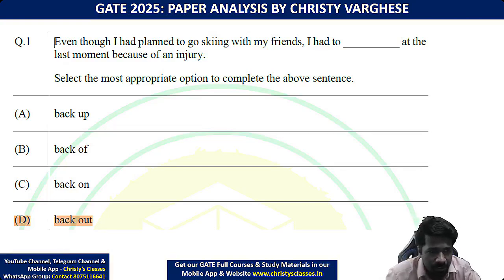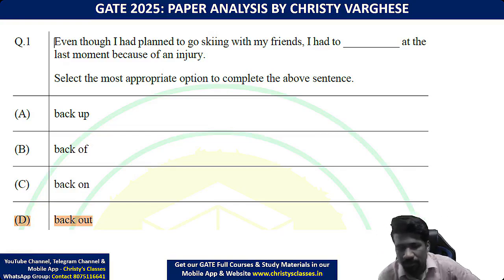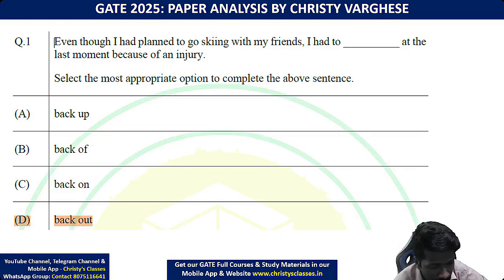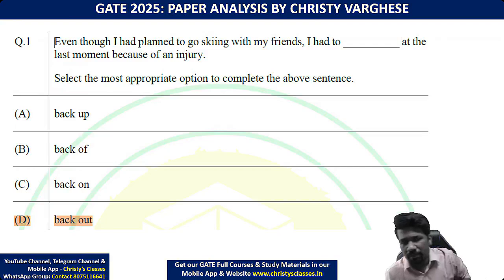This is the first question in this paper. This is the official question paper published by the GATE exam two days back. I thought it would take one more week for the official question paper to be published. That's why I thought we'd start the topics, and in between when the official question paper comes, we would start the paper analysis again. But as the official question paper is already published, now first we will complete the 2025 paper analysis.